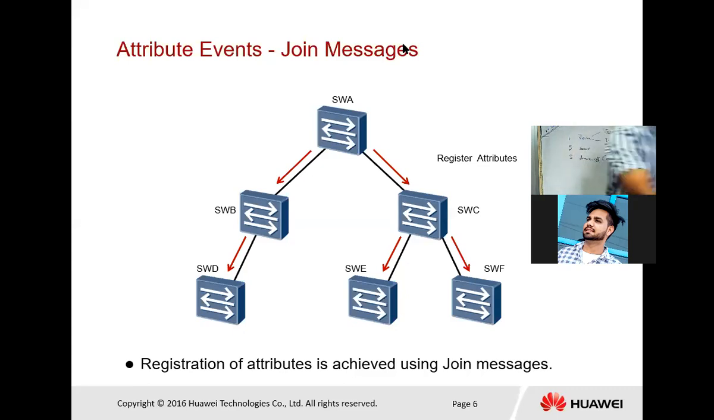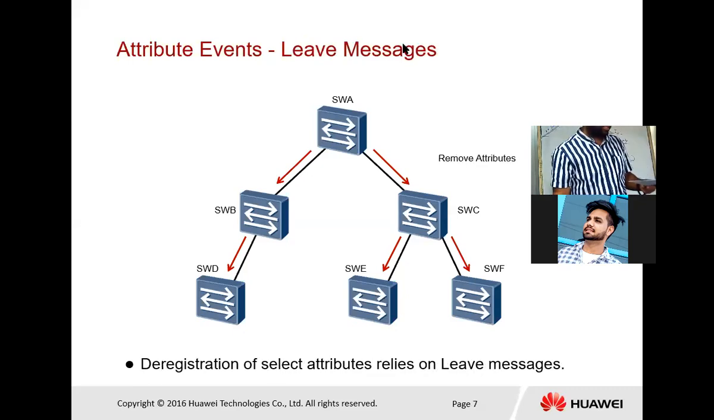So next is the leave message. It is again leave in and leave empty, just like join in and join empty here. So it is similar to the join in method. That is specifically used for deregistering the attributes. So if you want to delete the VLAN network, first you will send the leave in message downstream.